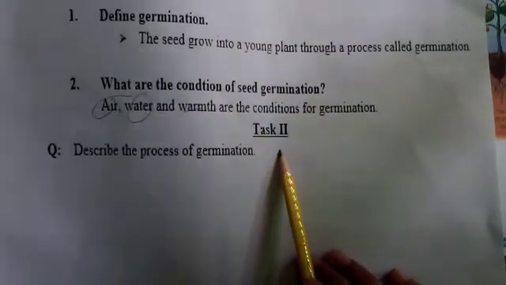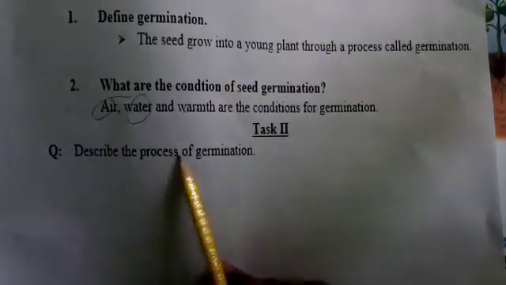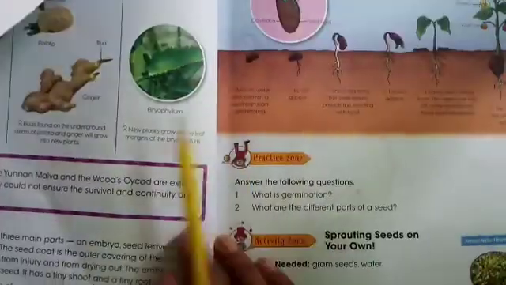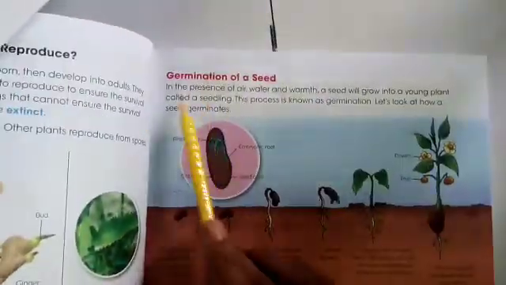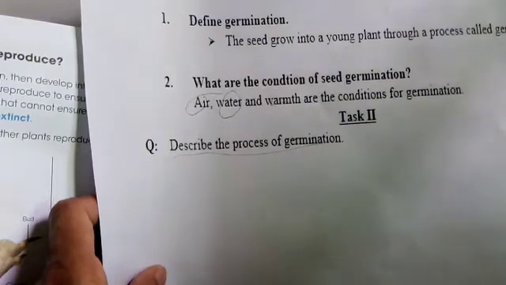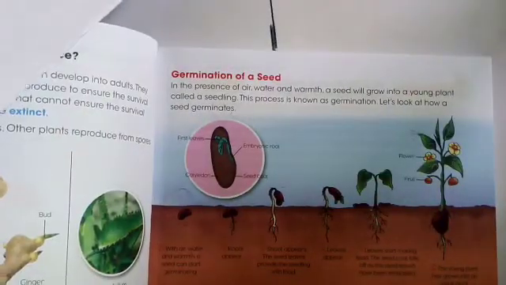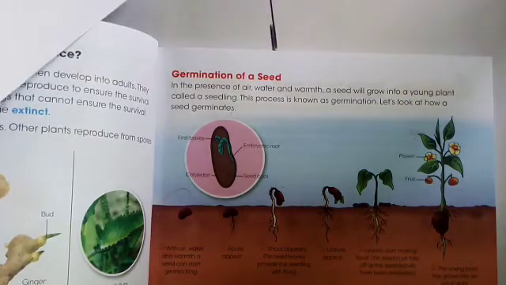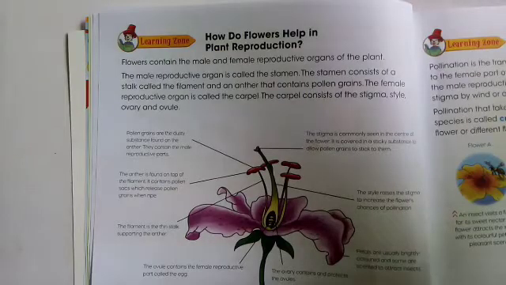Task number 2. This is your long question. Describe the process of germination. So you have to write this paragraph, the process of germination, as your answer to this question. And draw this diagram also because this diagram shows the whole process of germination. Let's move toward the next topic.